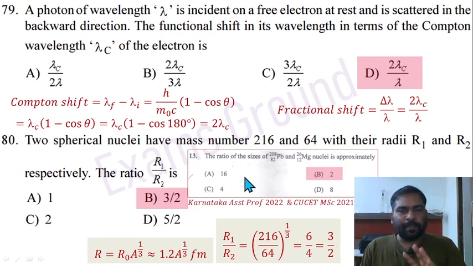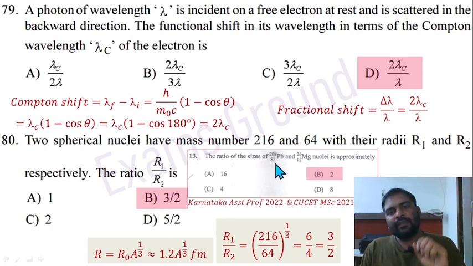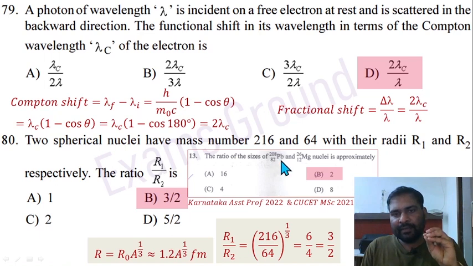A similar question was asked in CUCET MSc 2021 and Karnataka Assistant Professor 2022. The question is, the ratio of the sizes of lead 208 and magnesium 26 nuclei is approximately. Option 2 was correct there.